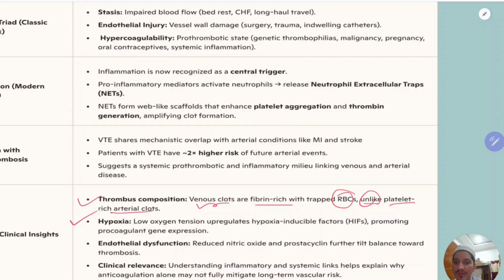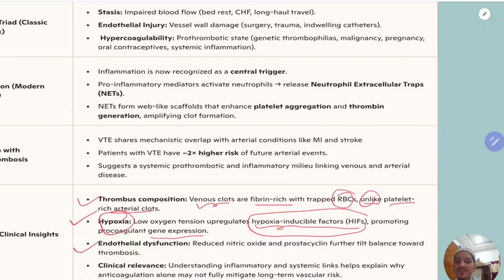Hypoxia, low oxygen tension. Why does hypoxia cause thrombus formation? Because this will upregulate a prothrombotic factor known as hypoxia inducible factors, promoting procoagulant gene expression. That's why in hypoxia, for example, in patients with COPD, heart failure, who are actually hypoxic, they have a high risk of venous thromboembolism because of this upregulation of hypoxia inducible factors.